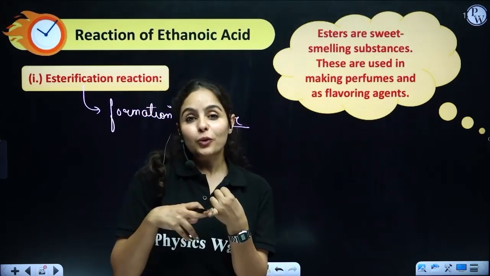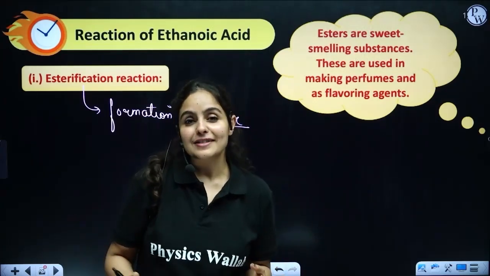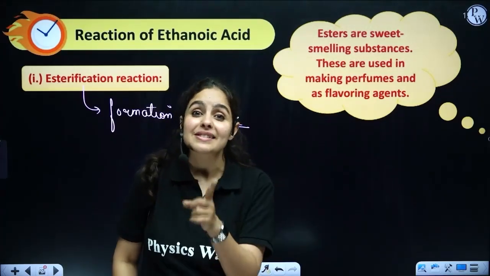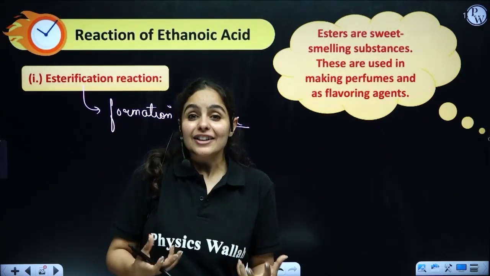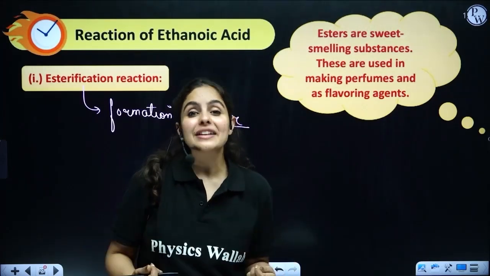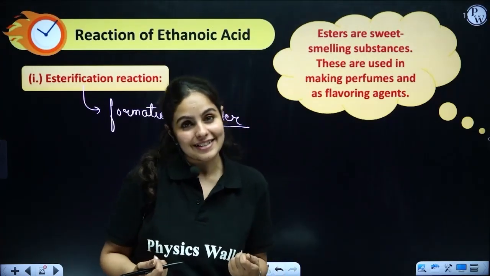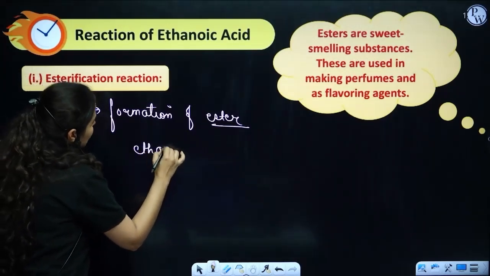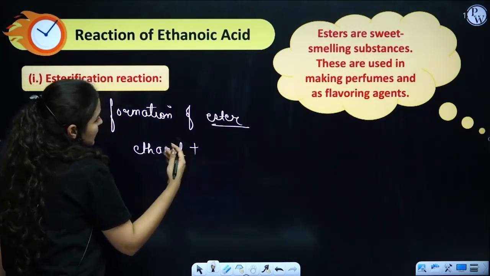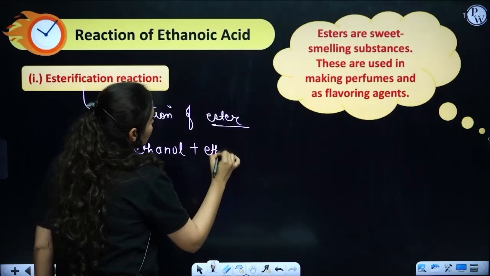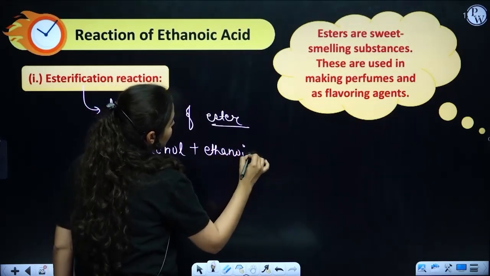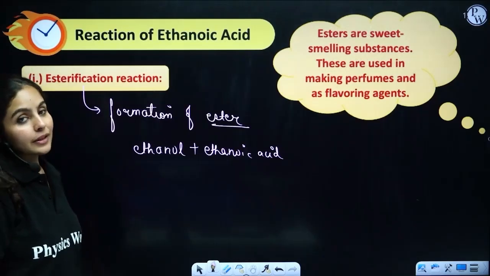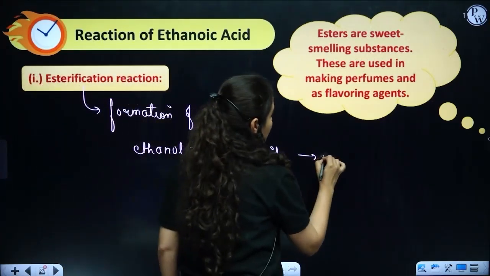So whenever you get a chance in higher grades to do an esterification reaction, always be present there, because it's something you can feel, you can smell. So what's happening in the esterification reaction? We have seen reactions of ethanol. We have seen what ethanoic acid is. So if we react ethanol with ethanoic acid, what will happen? Ethanol with ethanoic acid would result in the formation of ester.